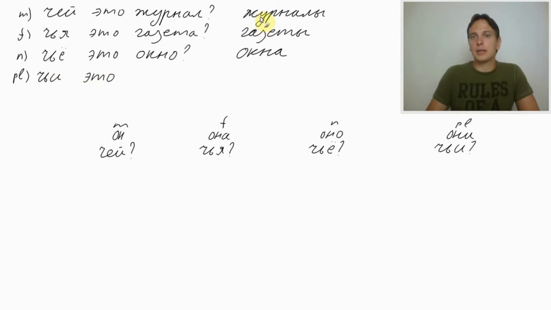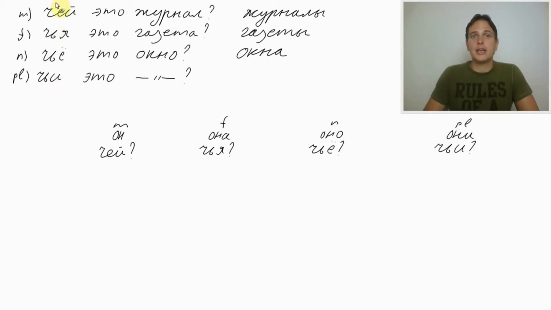And here we can replace the plural version of the word: журналы, газеты, окна. Because for plural, we got only one whose. Because in plural, words are losing their gender. So the structure will be replaced basically with our words. Чей, чья, чье, чьи, those are question words. And we need to emphasize them while pronouncing the sentence.